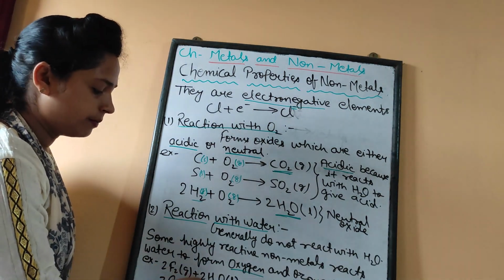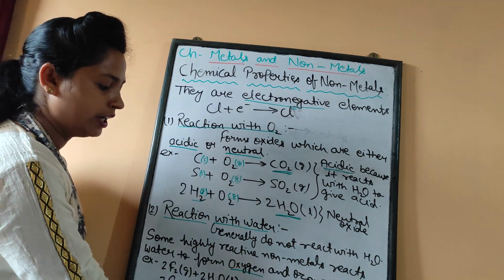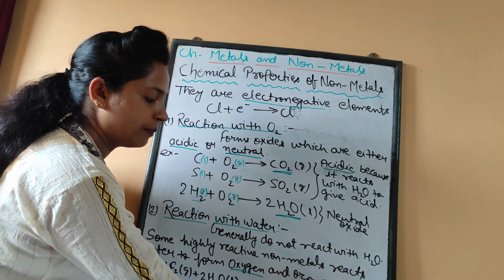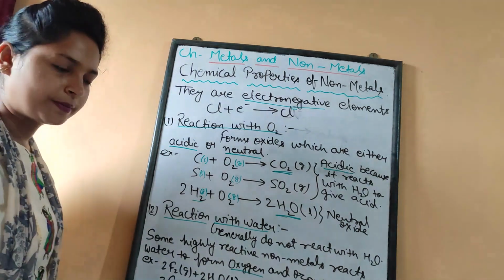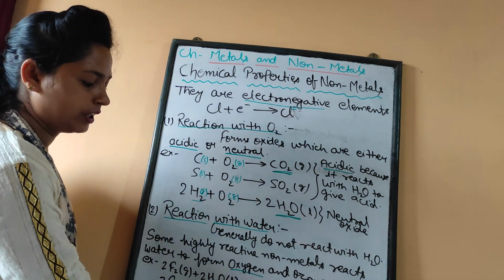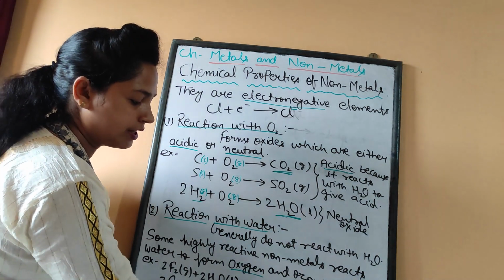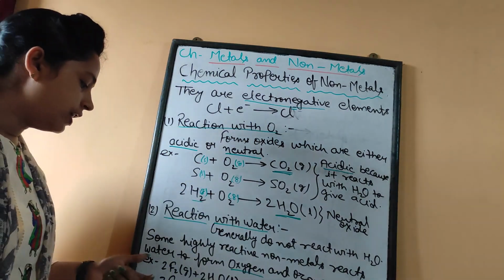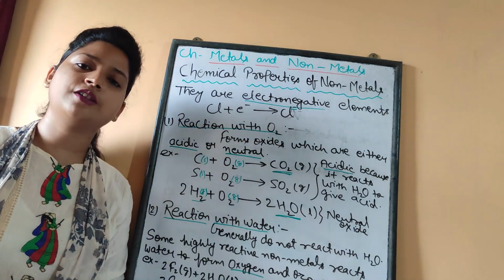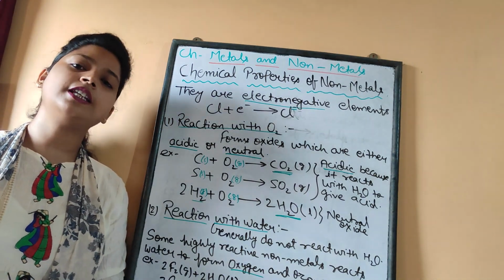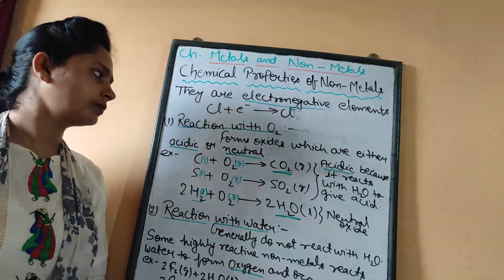2F2 gas plus 2H2O liquid, it will give 4HF aqueous plus O2 gas. 3F2 gas plus 3H2O liquid, it will give 6HF, hydrogen fluoride, plus O3. So this fluorine, being a more reactive non-metal, reacts with water to give oxygen or ozone.